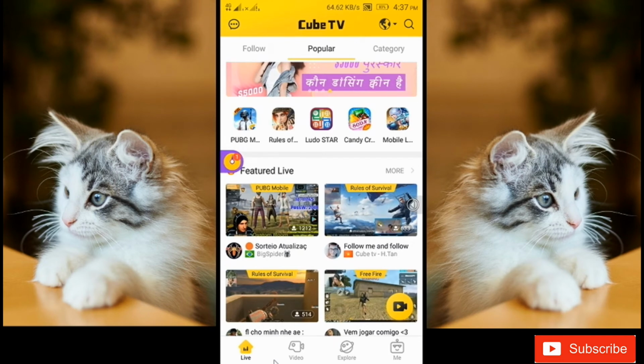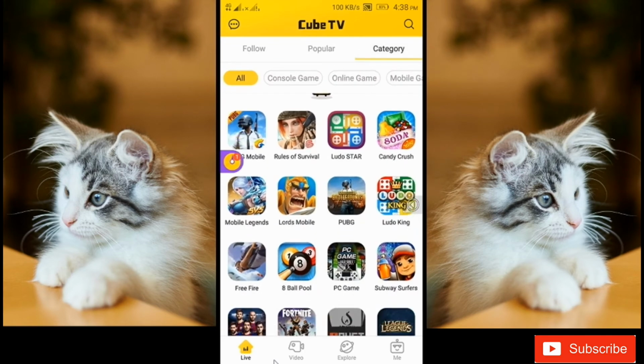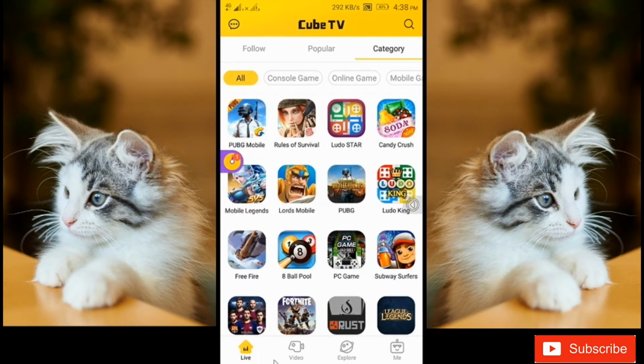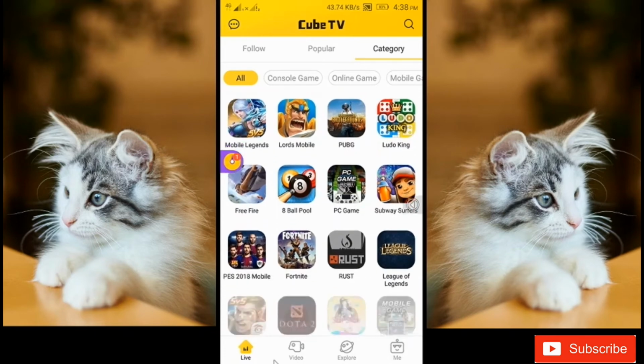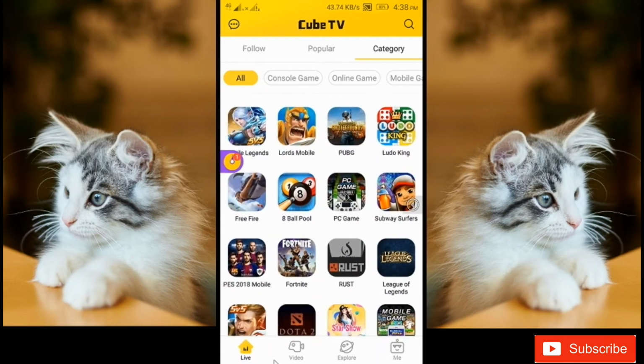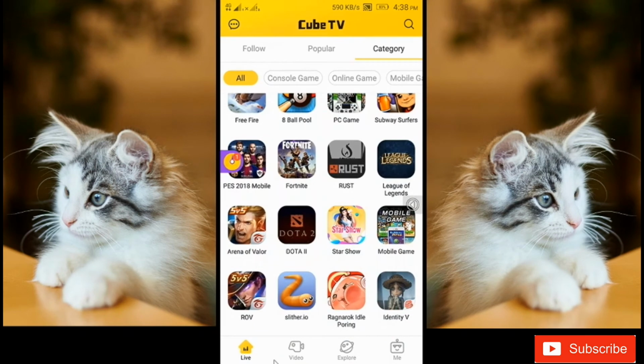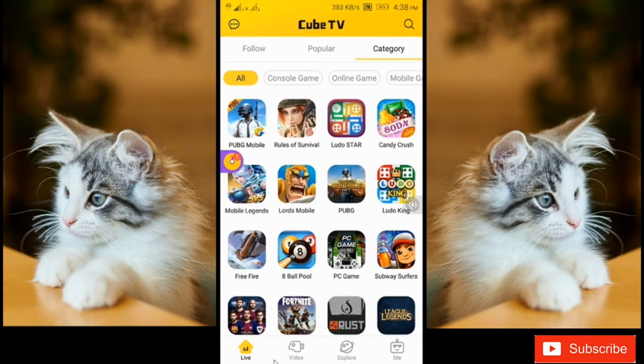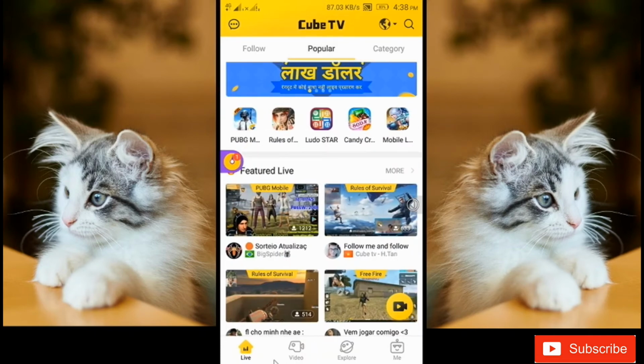Going through the category tab, if you click on the category tab on the right side top corner, then you can see plenty of games in there. There's Candy Crush Saga, PUBG, 8-Ball Pool and much more amazing games. You can be in any one of this list. If you have a favorite game, then that game will be in the list. Of course, this is a famous community, so you can be a part of this community also.